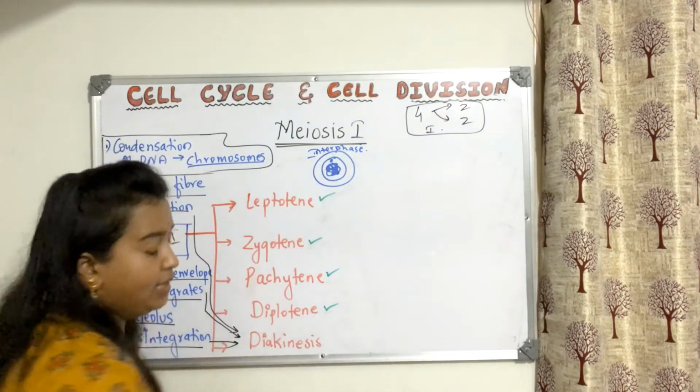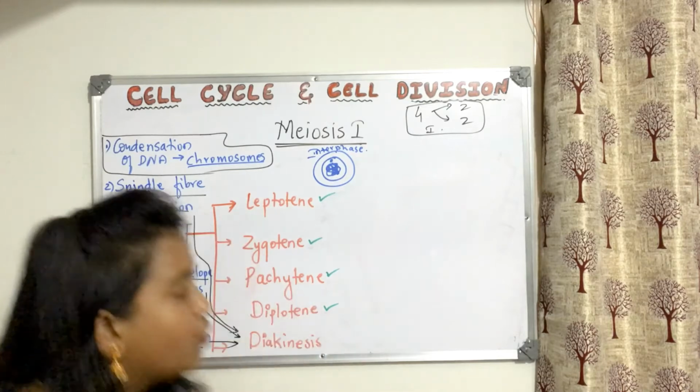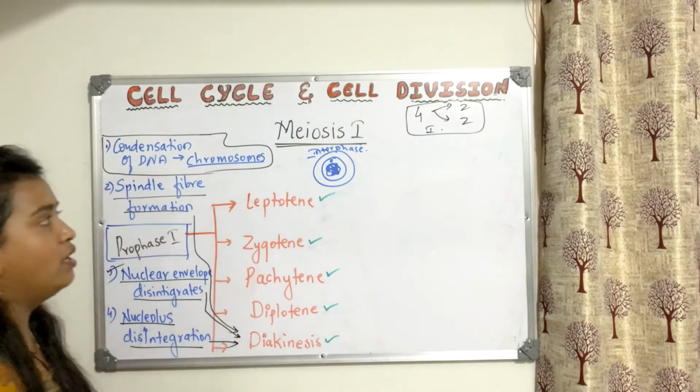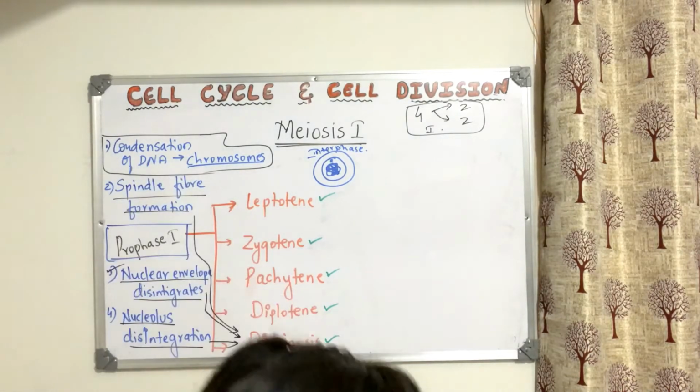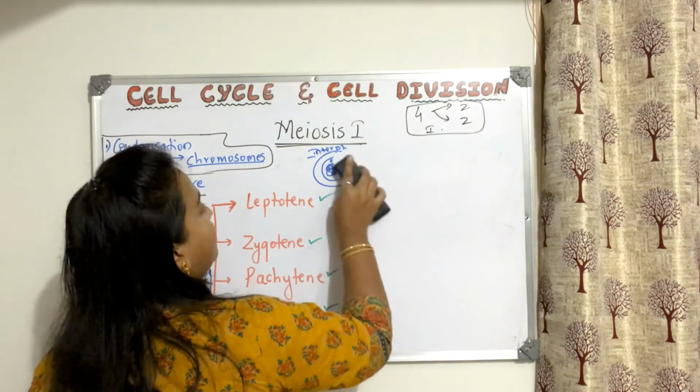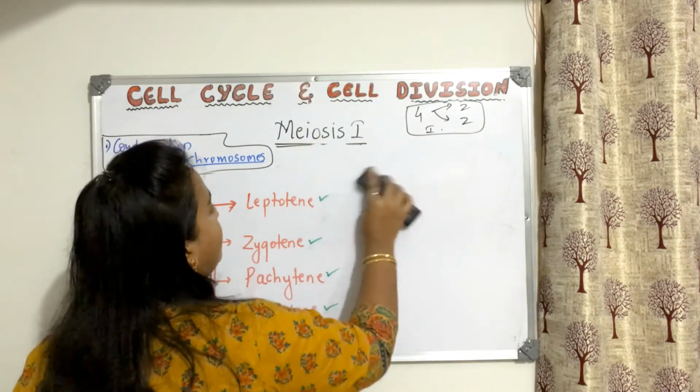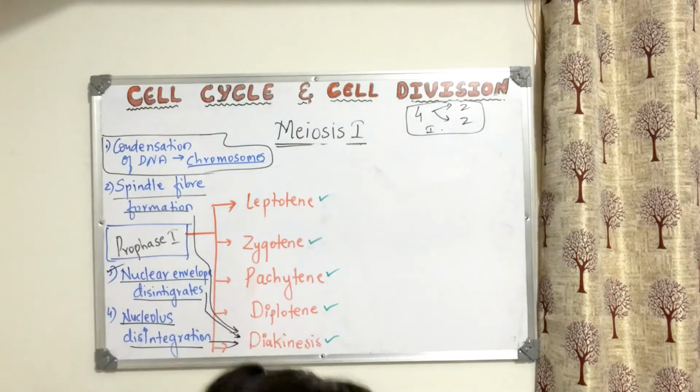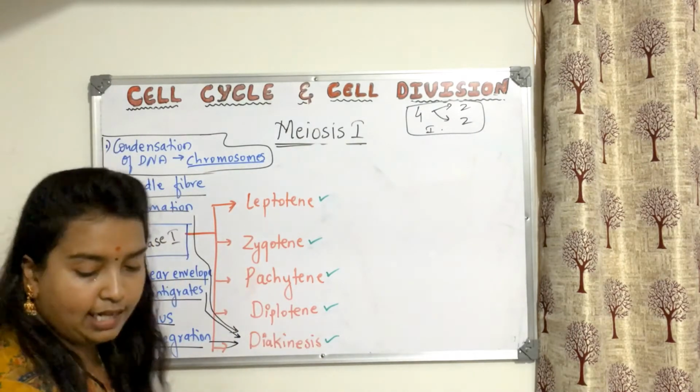Okay, so we completed diakinesis as well. So what I'll tell you now is how to remember this, right? How to remember the things properly. We will think of it in the form of a story so that we can relate it easily.